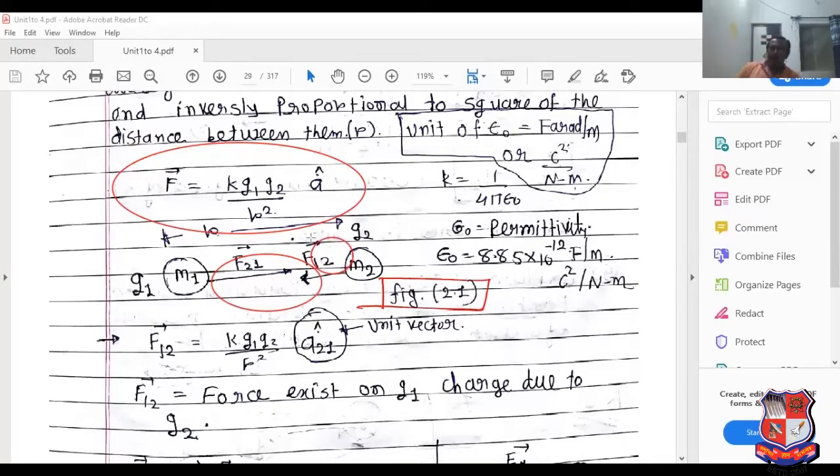So the direction of force is opposite with respect to each other. So F12 is the force exerted on Q1 due to charge Q2, and F21 is the force exerted on Q2 due to charge Q1.